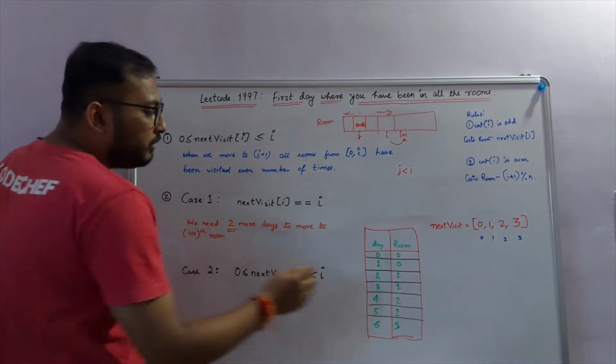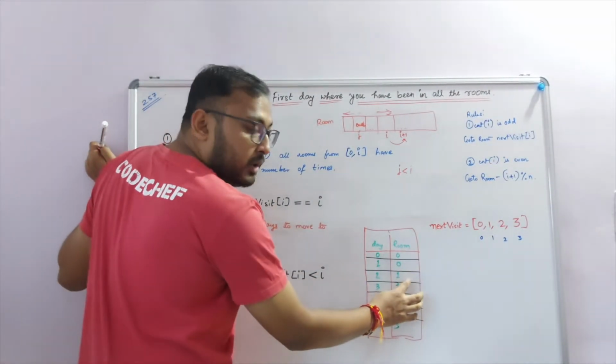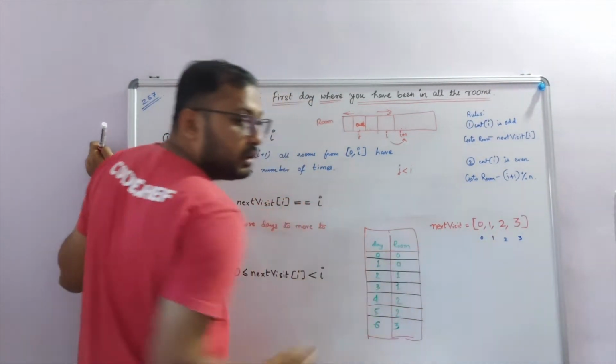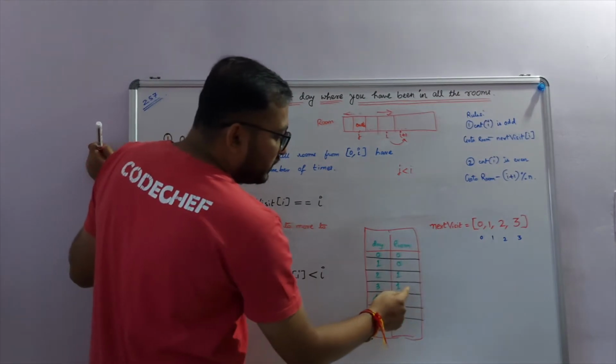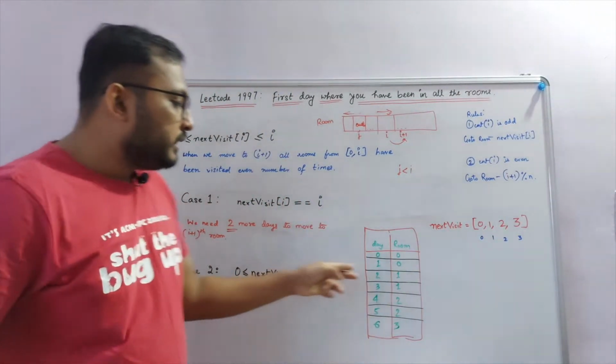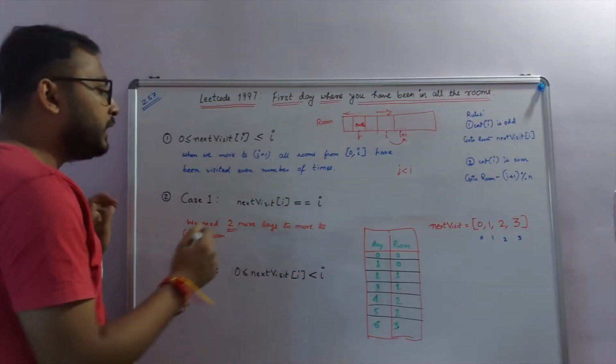Similarly, when we start with day 2, we have room number 1. This is now an odd number of counts. So again at day 3, we visit the same room because next visit of 1 is equal to 1. Now again we have visited the same room, it is even. So we again move to the next room, room number 2. So again it took us exactly 2 days to move from room number 1 to 2. So that's the idea.